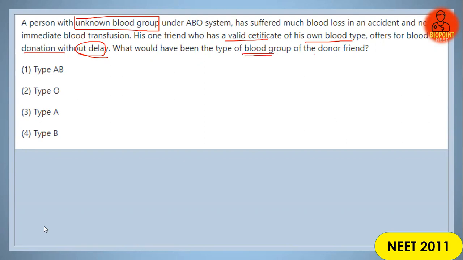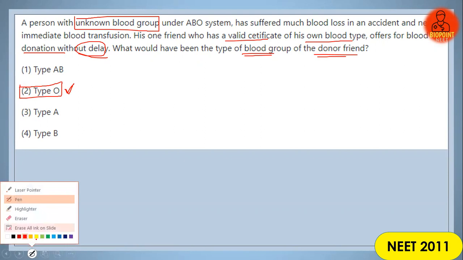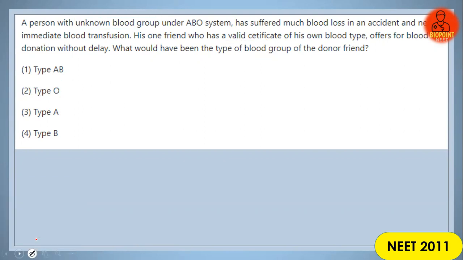What would be the blood group of the donor friend? No need of any further explanation. Universal donor, option 2, type O. Since O does not have any antigens, it can be donated to any person. No agglutination or coagulation of blood will take place.